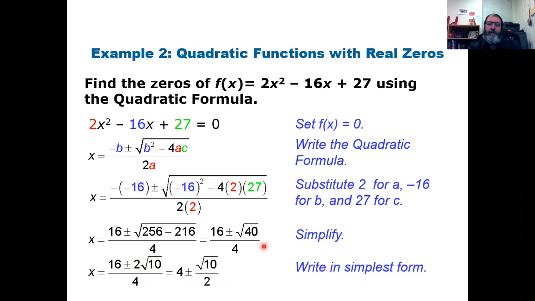Now, students often ask, well, Mr. Jones, what if I just leave it like this? If I just leave it like this, will you count this right? Well, here's the problem with this. Let's say you're taking the SAT or a college entrance exam, and this question's on it, but it's in the multiple choice form. Well, you're not going to find this answer as one of the multiple choice answers. You're going to find the simplified answer as the multiple choice answer. And if this is all you know how to do, then you're really going to be stuck. And right now, while we're taking tests on Canvas, if you didn't know how to do this, you might get stuck right there as well. So we want to always make sure we can simplify everything down to its lowest terms.